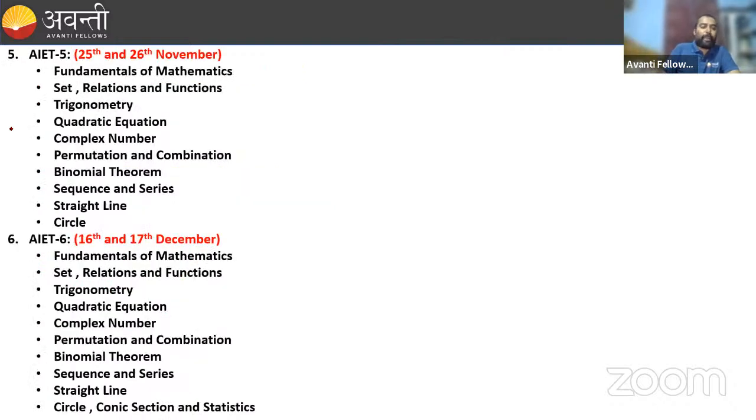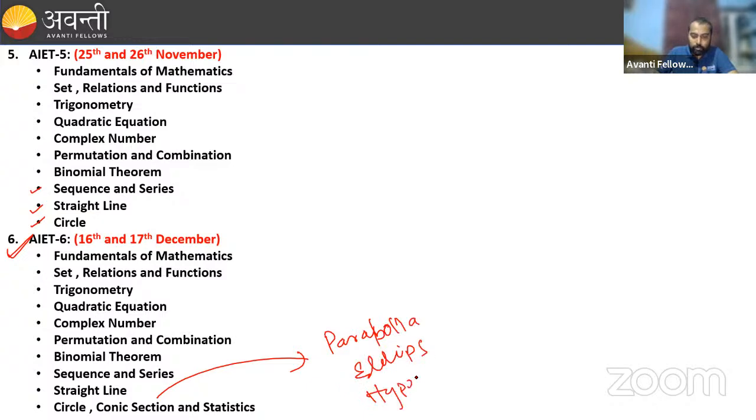Similarly, for the 5th AIT, adding to the 4th AIT syllabus, sequence and series, straight line and circle are added. This will be conducted in the month of November. And in the 6th AIT, adding to the 5th AIT syllabus, conic section and statistics. In conic section, what chapters are coming? That is parabola, ellipse, and hyperbola. Okay, these chapters are coming.